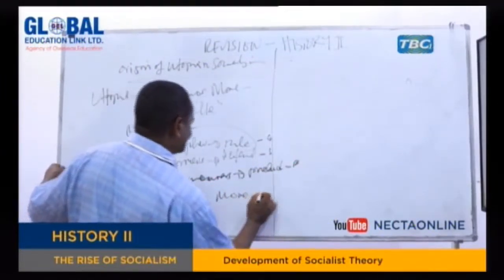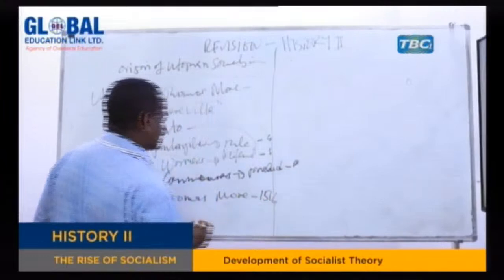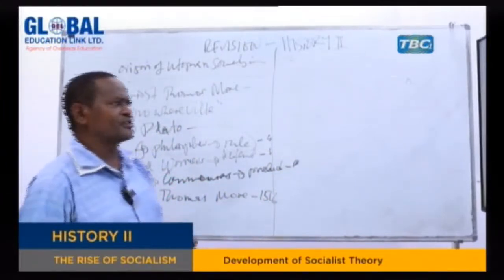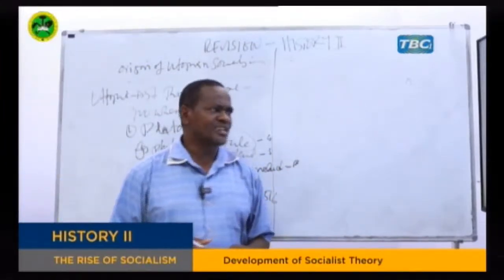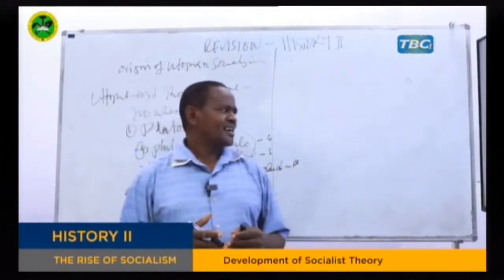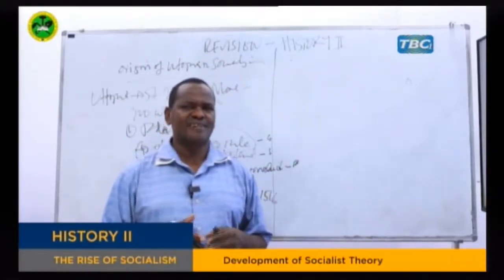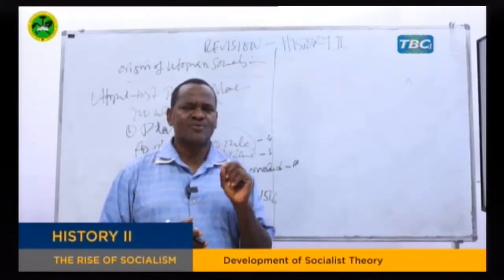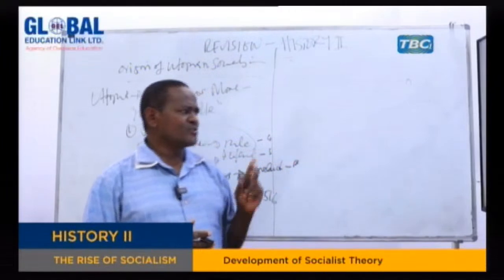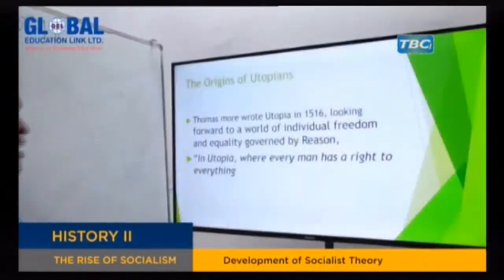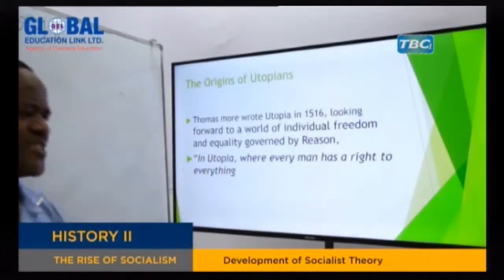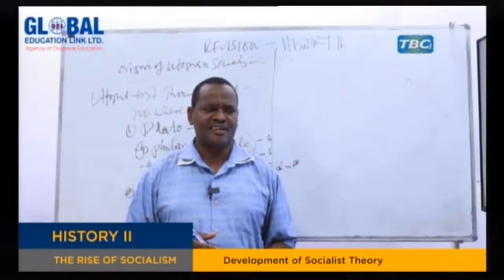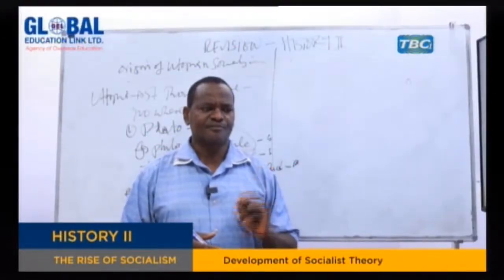St. Thomas More, as we said, in 1516 wrote a book which is called Utopia. He was looking forward to individual freedom and equality, a society which will be governed by reason, where there will be equality and freedom. And in Utopia, he said, every man has the right to everything. That is the idea which was given by St. Thomas More.